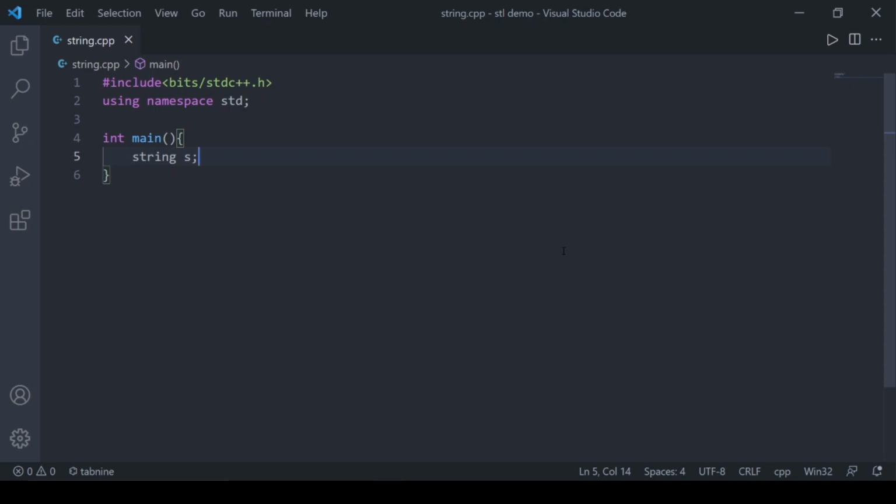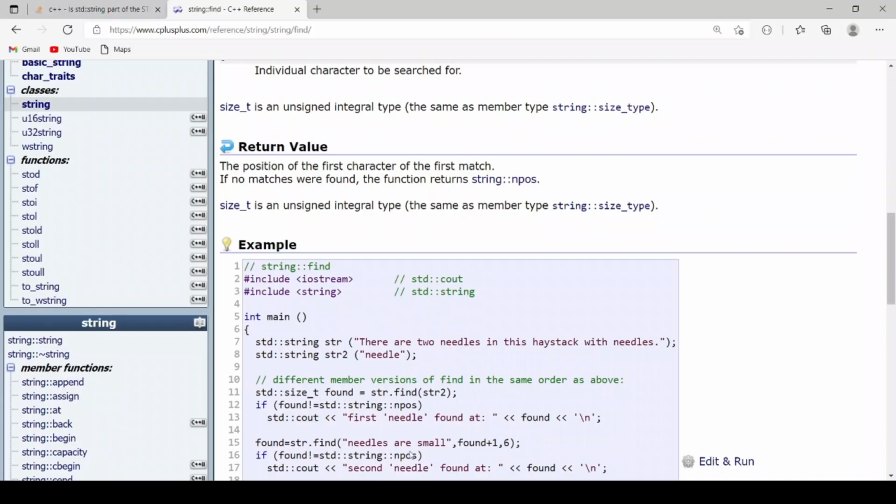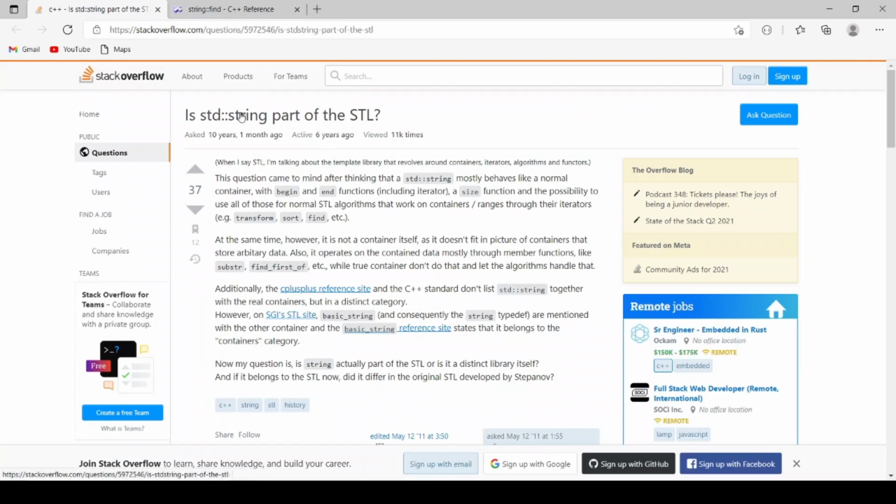In this video, we are going to cover a topic: string in C++ STL. We can say string is a part of C++ STL, or we can't. This is a controversial issue, and you can see that there is a question on Stack Overflow about whether string is a part of STL or not.